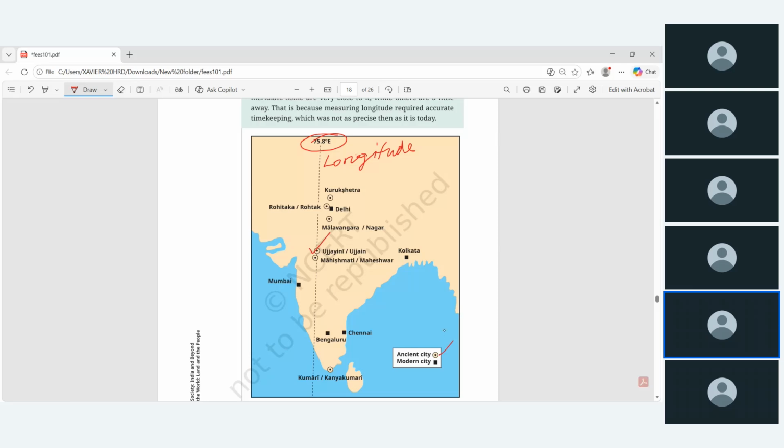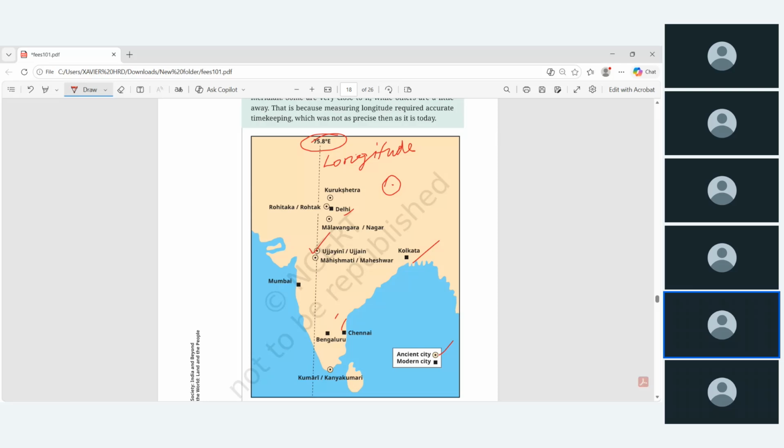The circles with a center are ancient cities, and these are modern cities: Delhi, Kolkata, Chennai, Bangalore, and Mumbai. And these are ancient cities. In ancient times these places were called Kurukshetra and Rohitka. Now it is called Rohtak.